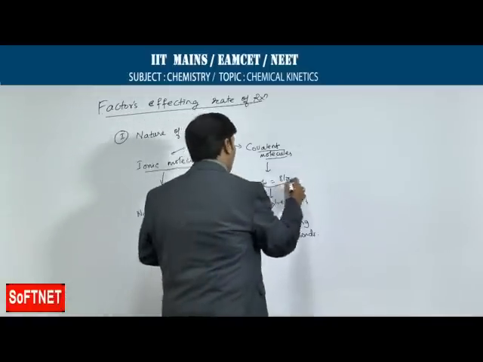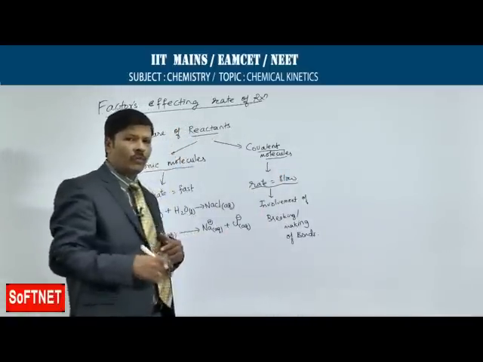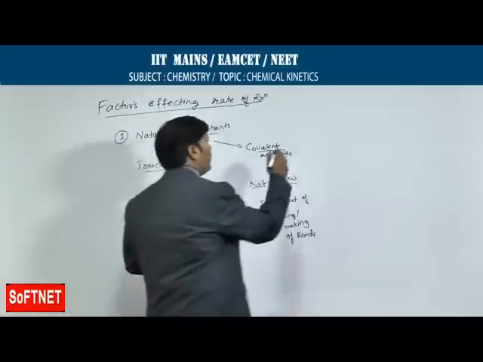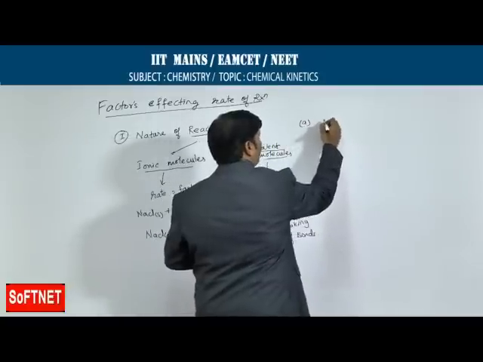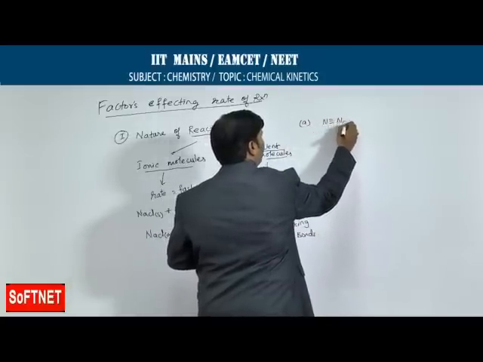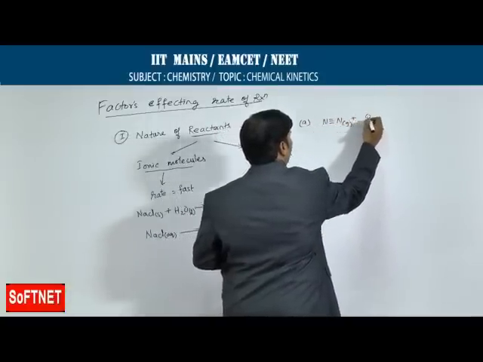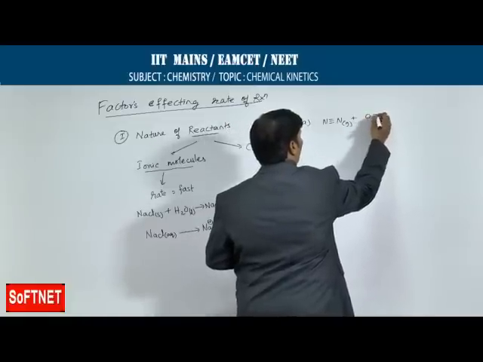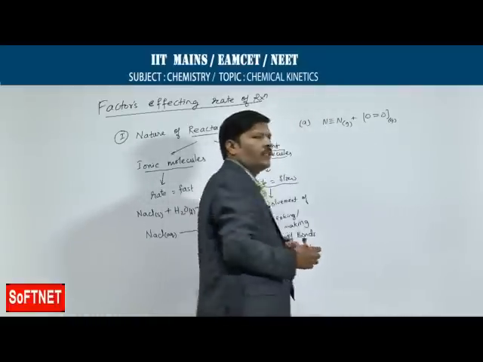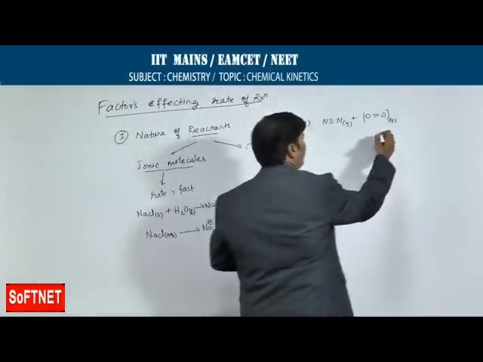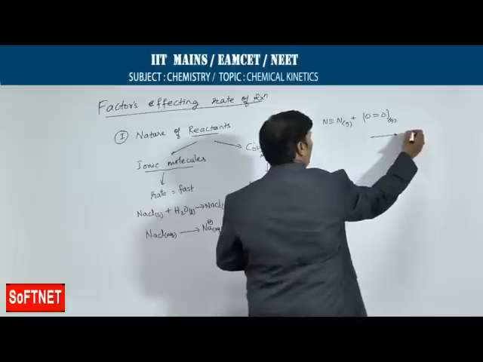So, let us take some examples for covalent molecules. Suppose for A, I am taking N2 gas plus O2 gas. I am just highlighting all the bonds over here. This is a gas, be careful, N2 plus O2 gives rise to NO2.